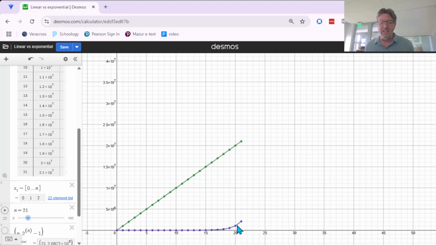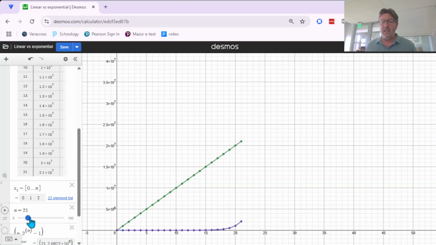But notice something interesting. In this very next year, between 20 and 21, you go from 1 million up to 2.09 million. So it's actually grown by more than 1 million in year 21, where the green one, because it's a constant speed, only grew by 1 million more. So at this point right here, that purple one's growing by more each year. So maybe year 20 to 21 is the right time to flip over because it's going to start giving you more each year. Less total, but more each year.